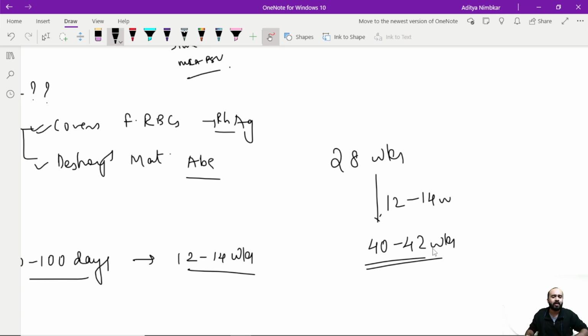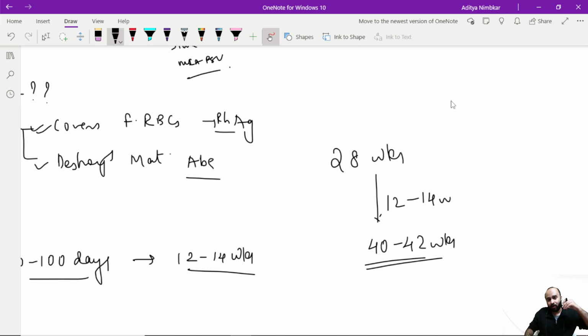The other question is, for 28 weeks ही क्यों? We can even give it at 14 weeks, 28 weeks and 40 weeks. 28 पे क्यों देना है? The answer is the amount of isoimmunization that happens below 28 weeks is too low. The quantity of blood that causes isoimmunization is very low before 28 weeks.